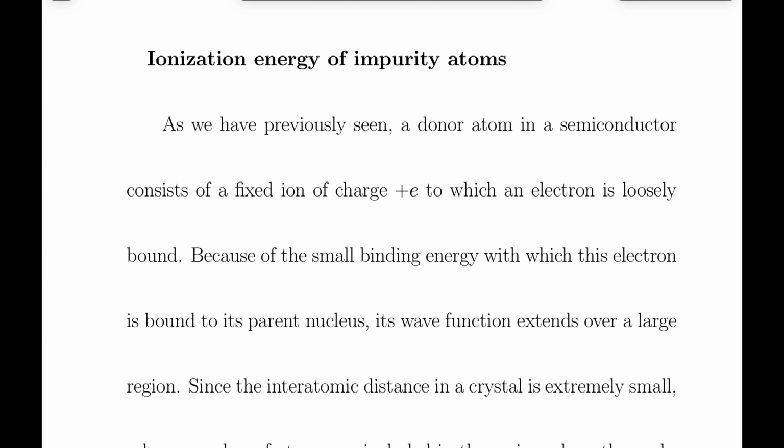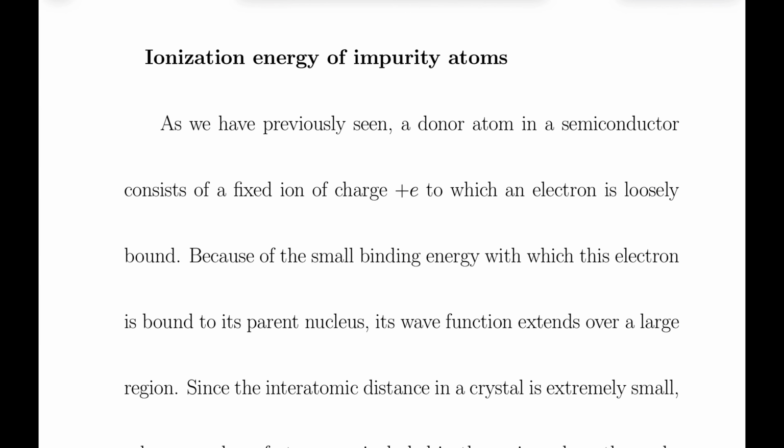So with this background information, we now proceed to find out the ionization energy of impurity atoms. Okay? We have previously seen that a donor atom in a semiconductor consists of a fixed ion of charge plus e to which an electron is loosely bound.